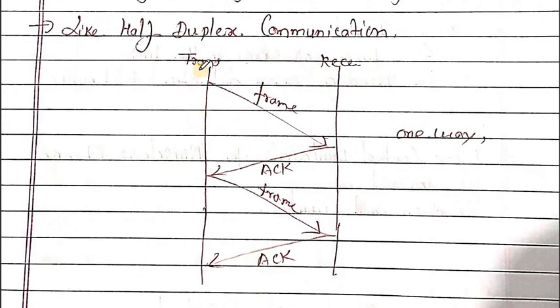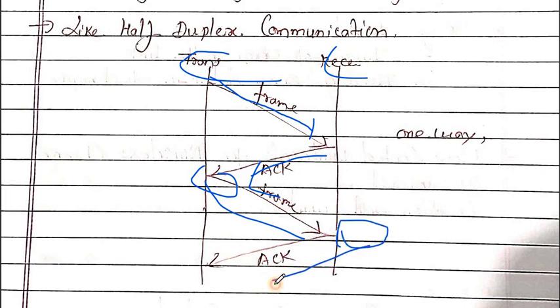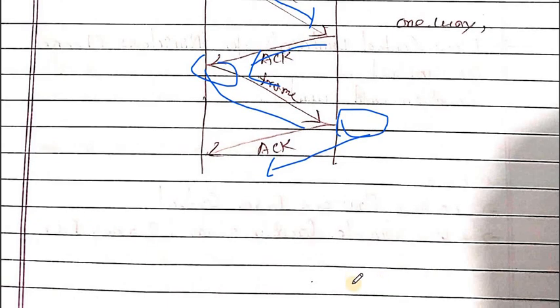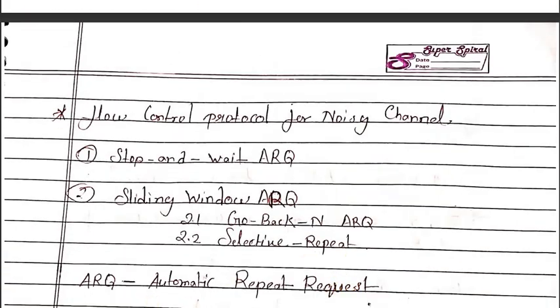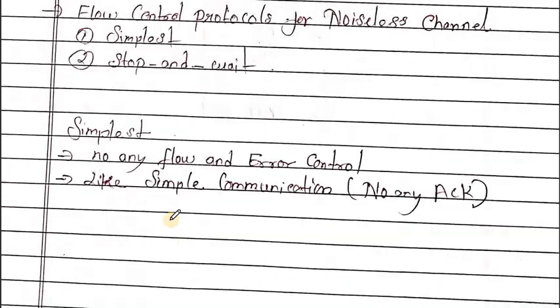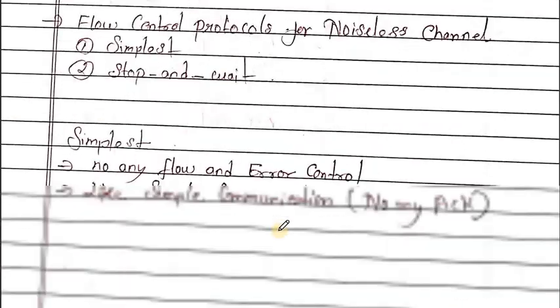Now here is the example. Here is the transmitter, here is the receiver. The frame is sent by the transmitter and received by the receiver, and the receiver then sends an acknowledgement. After receiving the acknowledgement, the transmitter sends the next frame, and the receiver accepts it and sends an acknowledgement. This is the flow chart of the flow control. The flow control of noiseless channels has been completed. Now we will go to the noisy channel.